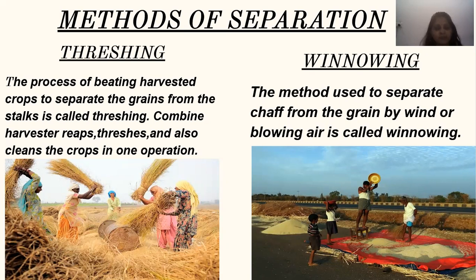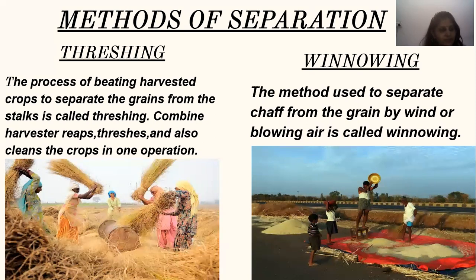Next method of separation is winnowing. What is winnowing? The method used to separate chaff from the grain by wind or blowing air is called winnowing. As you can see in the picture, a man is standing on a height and he has the mixture in his hand. Then you see which direction the wind is blowing, and in that direction the mixture is being put down.